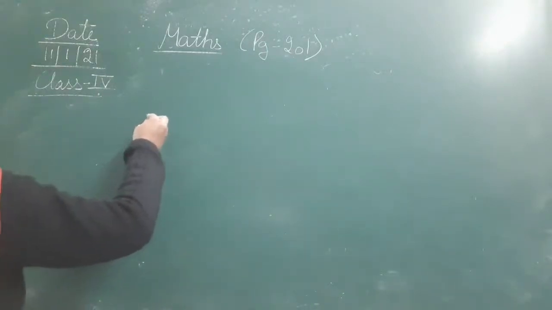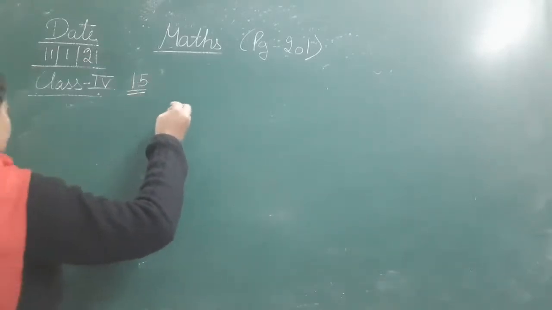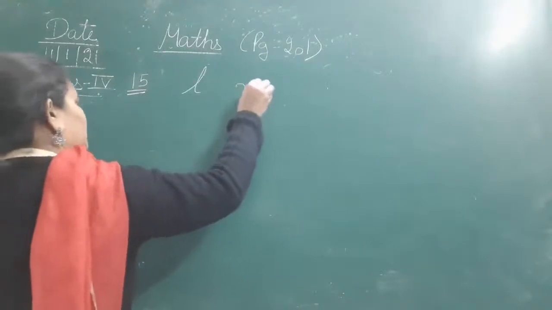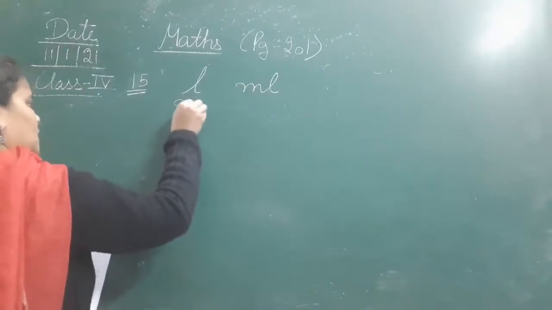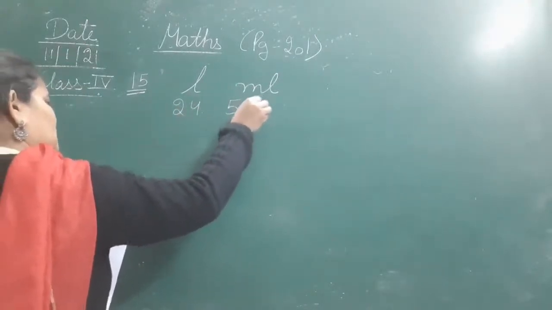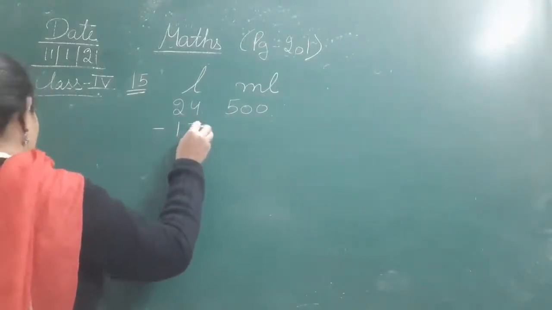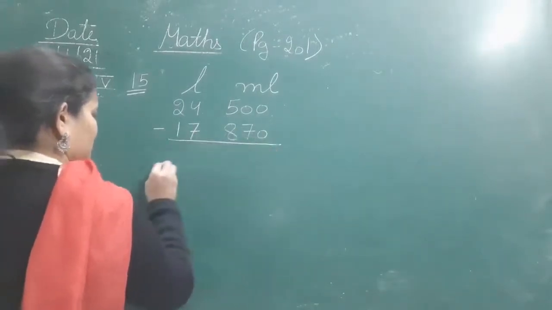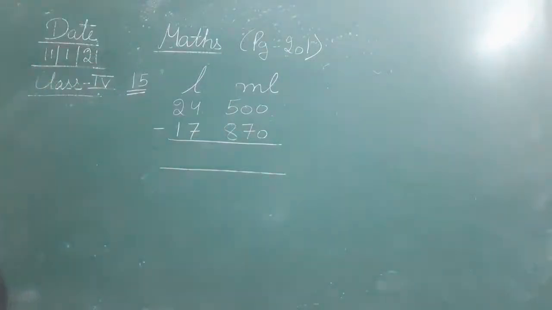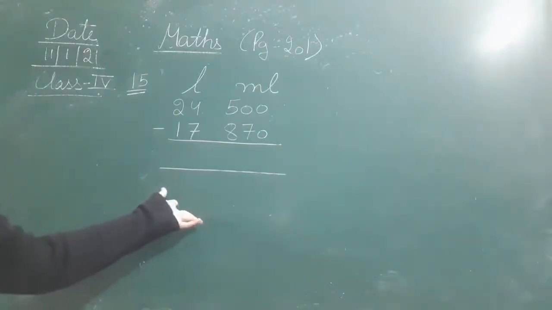Okay, so देखिए question number 15 is here. Subtract, that is liter, milliliter. So these measurements are given. So we have to subtract 24 liter 500 milliliter minus 17 liter 870 milliliter. So let's subtract them both. देखिए, this is already given in the column form. ये आपको already question कॉलम फॉर्म में दिया है, तो अभी आपको इसमें कुछ ज़्यादा करने की जरूरत नहीं है.